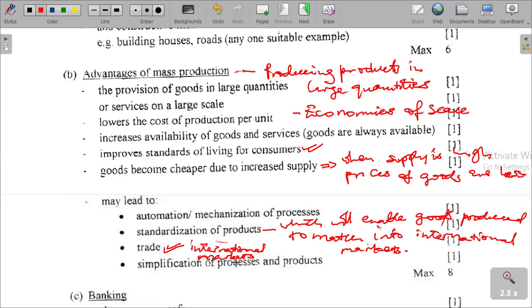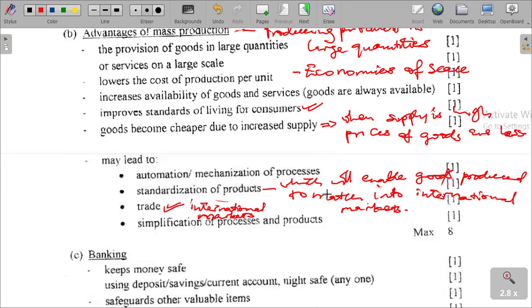Then simplification of processes and products. At the end of the day, when processes and products are simplified, it reduces production cost again, which would increase returns, or it increases what? It increases return on investment, which is profits. Profit increases because of simplification of processes and products. That is quite a good advantage on its own case.